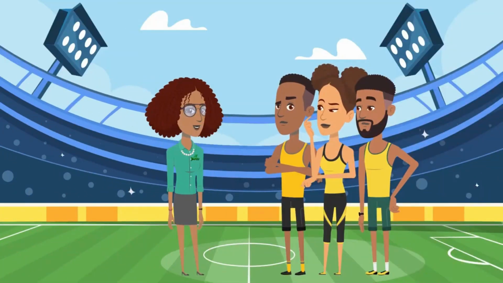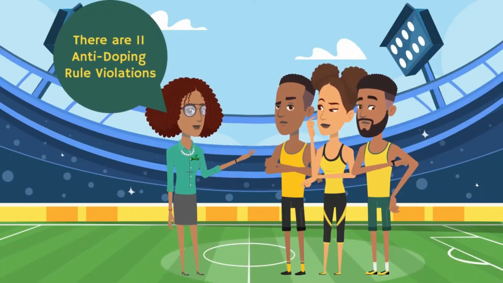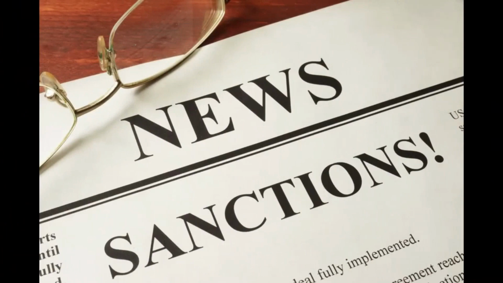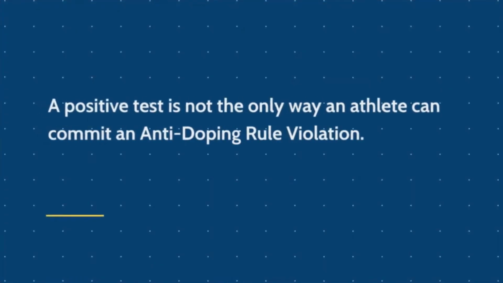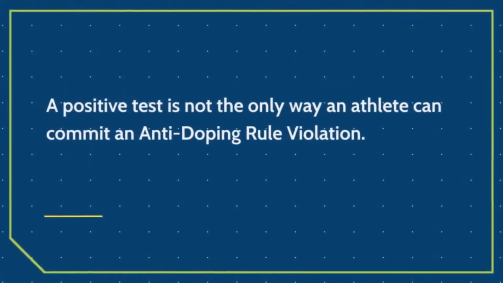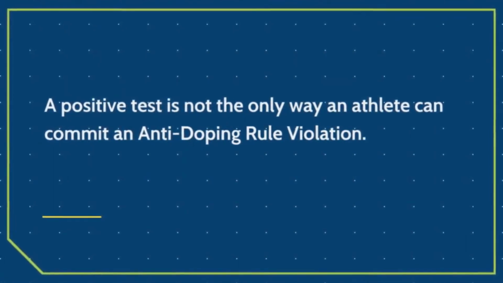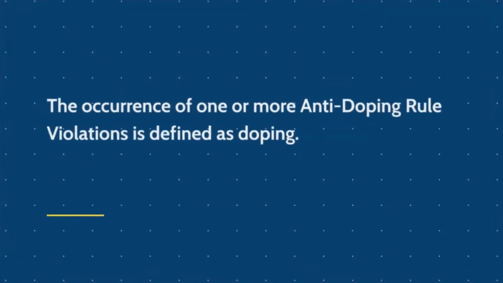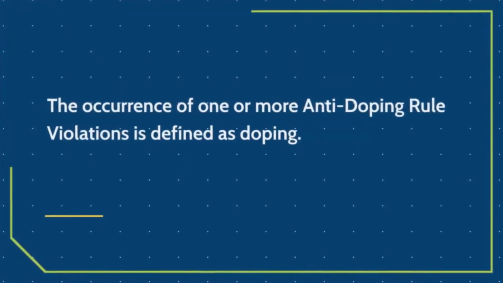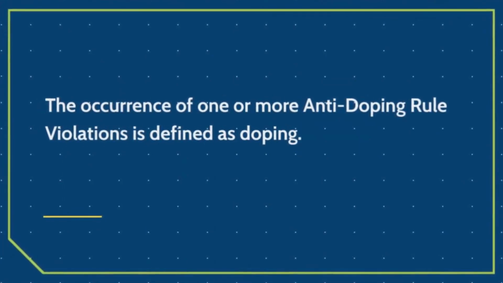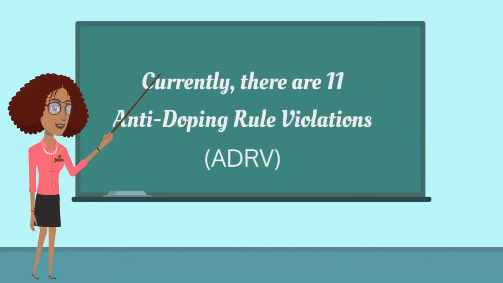Athletes, did you know that there are 11 anti-doping rule violations? Failure to comply with these violations can result in a sanction. It is important to note that a positive test is not the only way that an athlete can commit an anti-doping rule violation. The occurrence of one or more anti-doping rule violations is defined as doping. Currently, there are 11 ways in which an athlete can commit an anti-doping rule violation (ADRV).